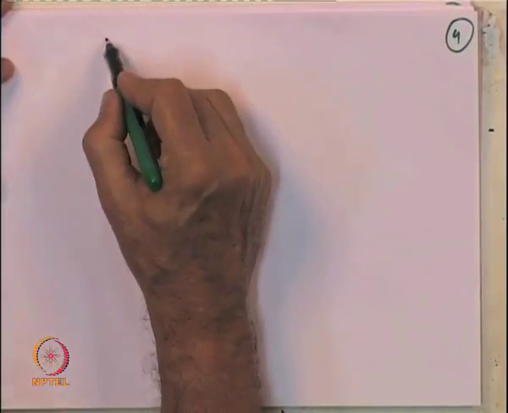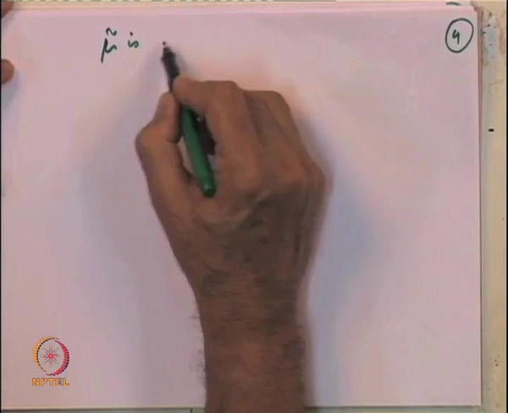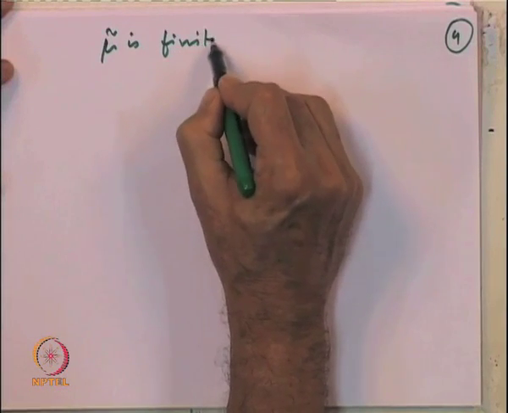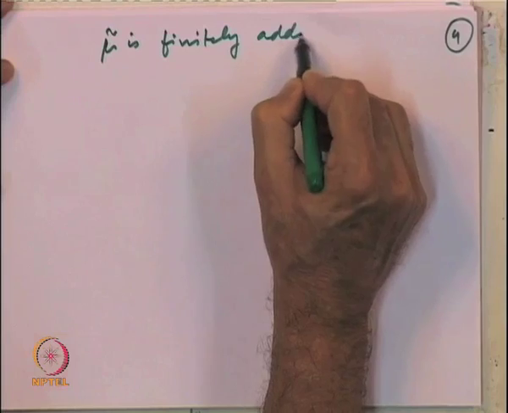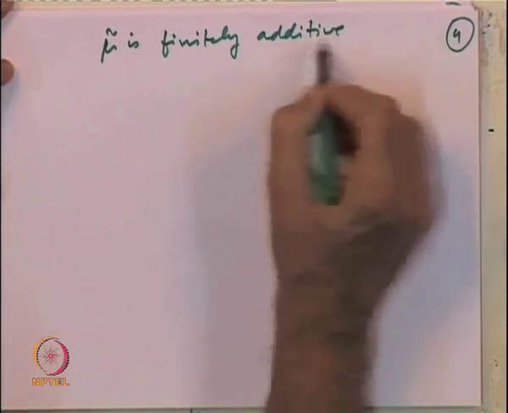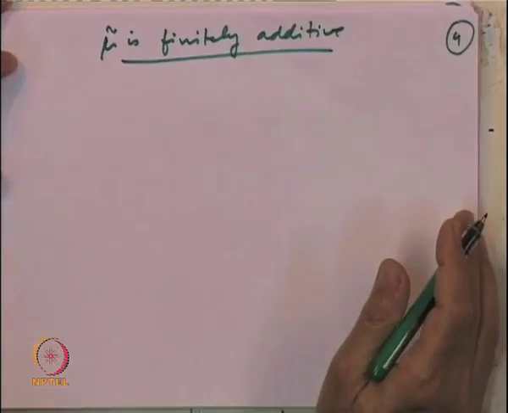Now let us look at the next property, namely that mu tilde, which is defined on the algebra generated by the semi algebra, is finitely additive. So, let us prove that property. We want to prove that mu tilde is finitely additive. To prove that, what do we have to show?